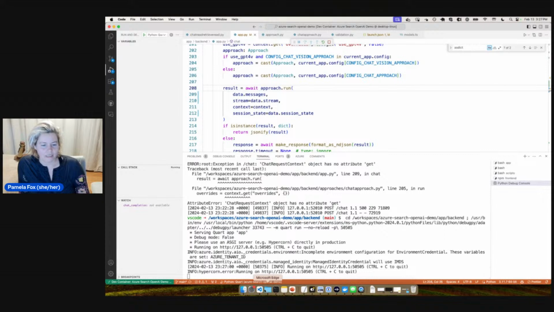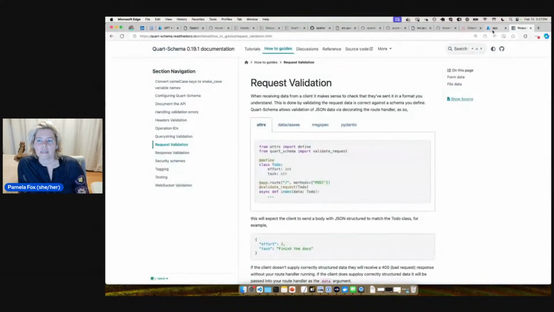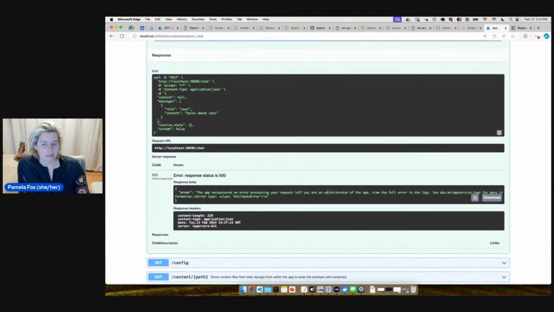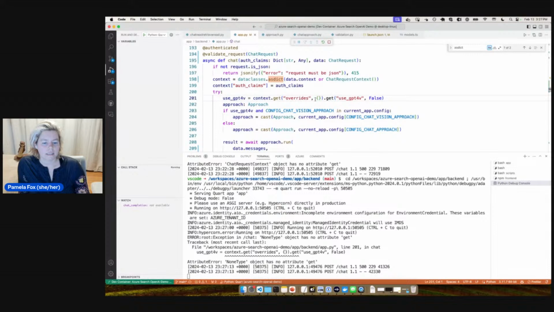All right, so running, and we're going to go here too, and let's see, execute. And here we go. We got an attribute error. That's fine. So that is here, context.get. NoneType object has no attribute get. So we did context.get overrides.